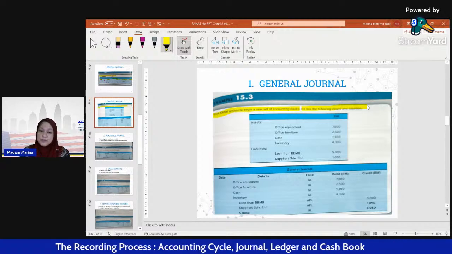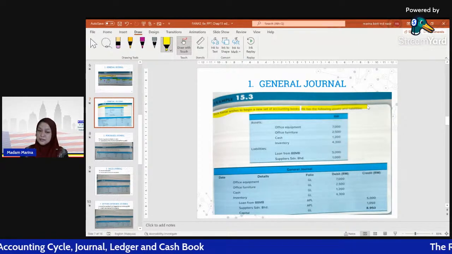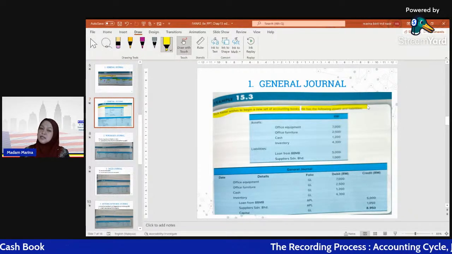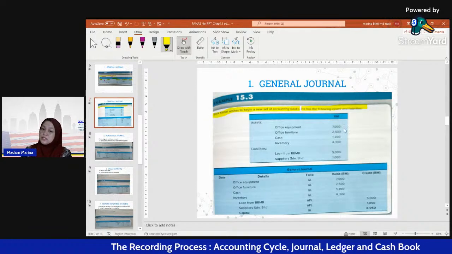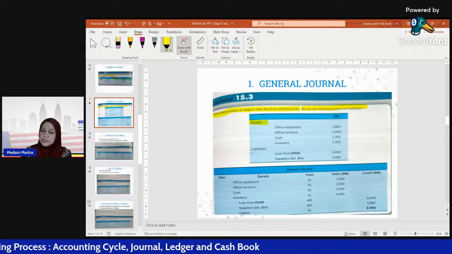So now he wants to do complete records. He has run the business for maybe two to three years, so he already has his latest account balances. So this is the current balance of all the accounts regarding assets and also liabilities.